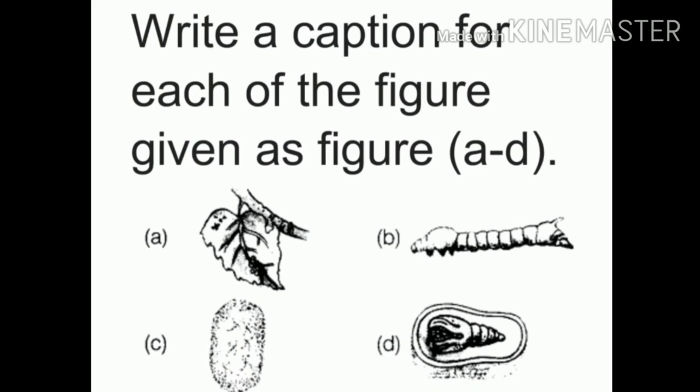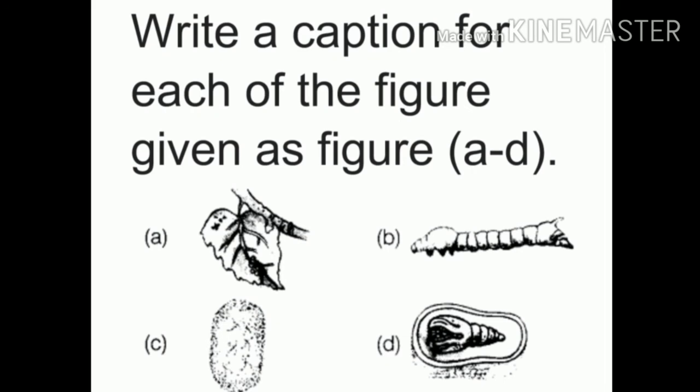See, in the second one, write a caption for each of the figures given as figure A to D. What does the first figure contain? It is nothing but eggs on a mulberry leaf. What is the second one? It is a silkworm. And then option C. What is this? This is nothing but a pupa inside a cocoon. And what is the last one? That is a cocoon with a developing moth.